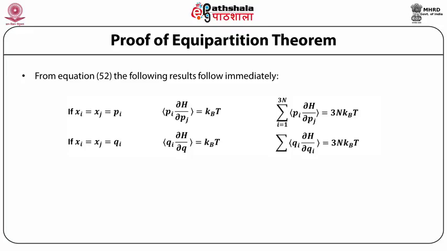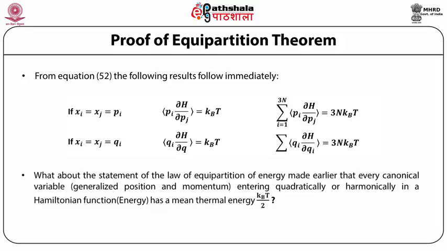If xi is equal to xj is equal to qi, the mean value of qi multiplied by the partial derivative of H with respect to qi is equal to kBT, and therefore the summation over the mean value of qi multiplied by the partial derivative of H with respect to qi is equal to 3N kBT. You must be wondering, what about the statement of the law of equipartition of energy made earlier, that every canonical variable, that is generalized position and momentum, entering quadratically or harmonically in a Hamiltonian function or energy has a mean thermal energy kBT divided by 2.